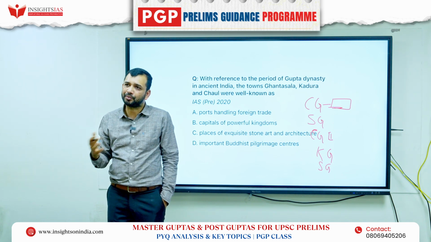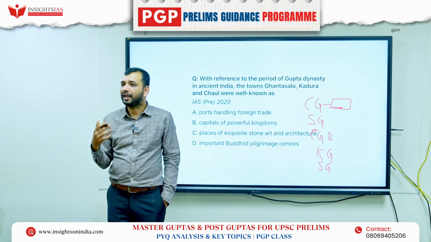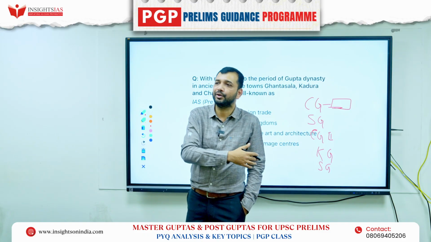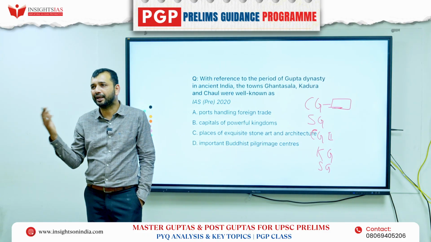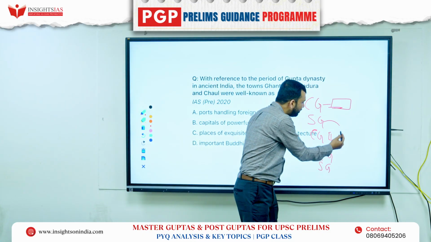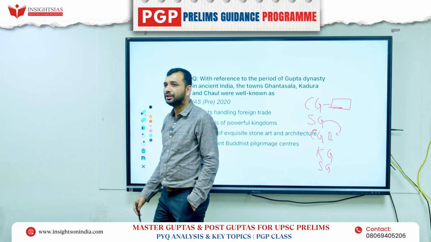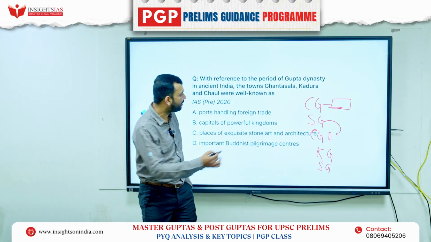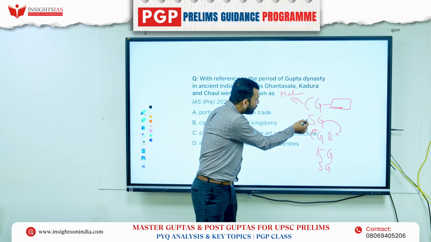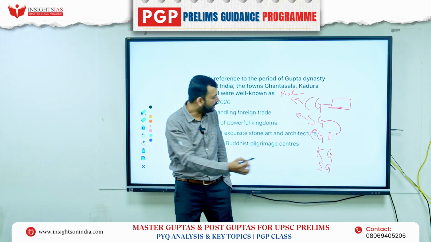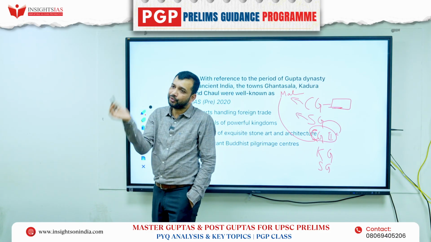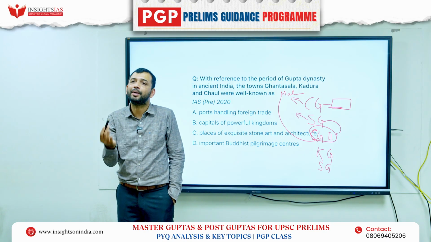Then his son was Samudragupta, who is called the Napoleon of India by V.S. Smith, right? Because he was never defeated by any king, and he was very much into expansion. He is known for his Ashwamedha and other things, that is, he was expanding his kingdom, right? And his son was basically Chandragupta II, right? Now Chandragupta II expanded using diplomacy like matrimonial alliances, and he was also known for conquering with aggression. Chandragupta II was known for both of these characteristics. He knew of matrimonial alliances, and he was also using force. So using the matrimonial alliance, what did he do?